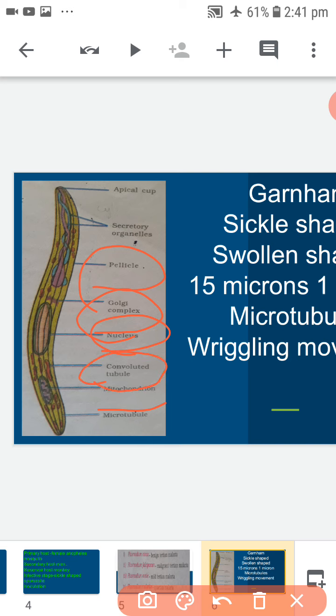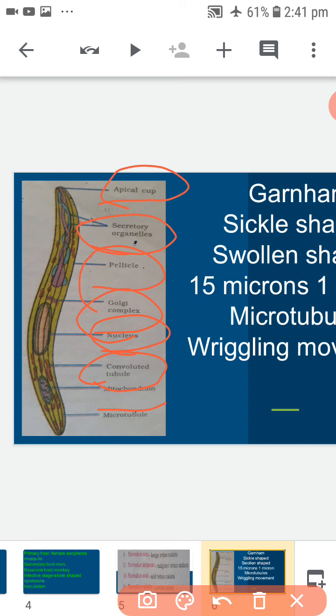Cytoplasm also shows many convoluted tubules of unknown function throughout the length of the body. It contains a cup-like depression called apical cup at the anterior end into which a pair of secretory granules opens. They secrete a cytolytic enzyme which helps in the penetration of sporozoite into the liver cells.